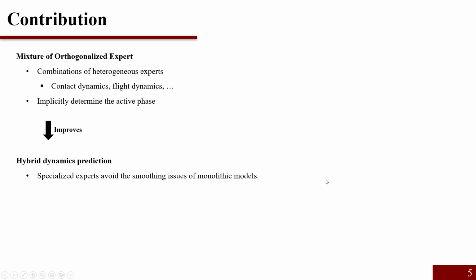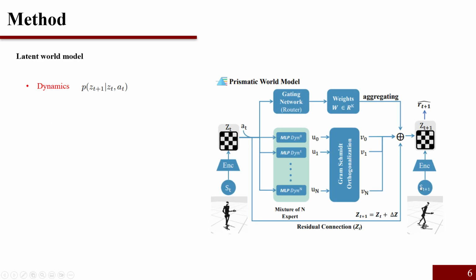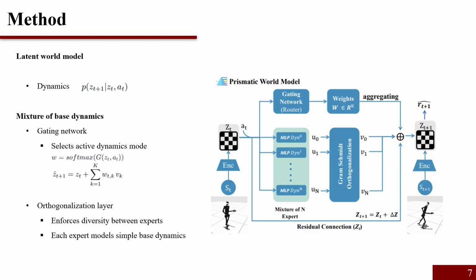Now, let's move on to the method. The overall framework is based on the latent world model. The encoder maps observations into a latent space. The dynamics model predicts the next latent state. Importantly, the dynamics is not modeled by a single function, but by multiple base dynamics, or experts.